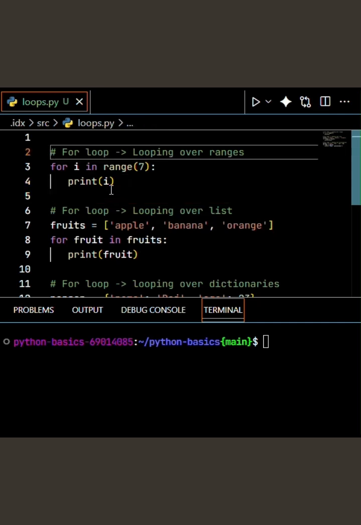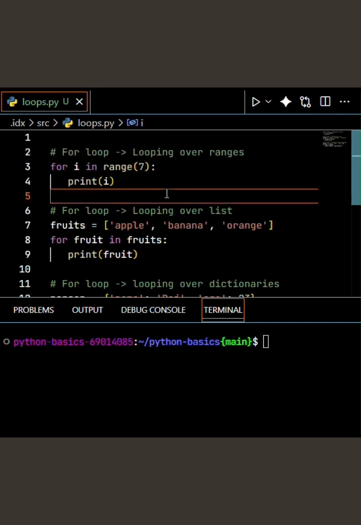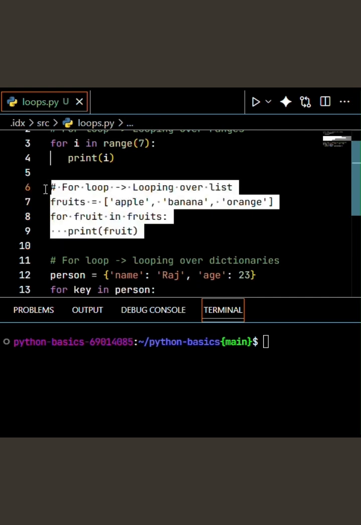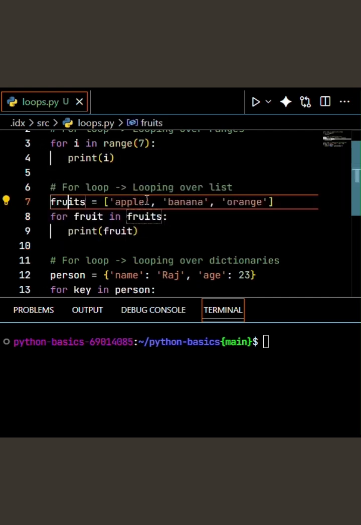Here we can see that there is a loop. We want to iterate over a range from number 0 to 7. Then there is another loop. We want to iterate over the list of fruits that we have, like apple, banana, orange. And if we iterate over the list, we'll be able to see the values.